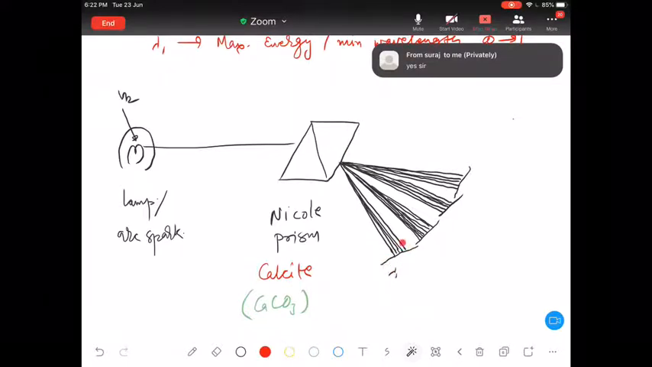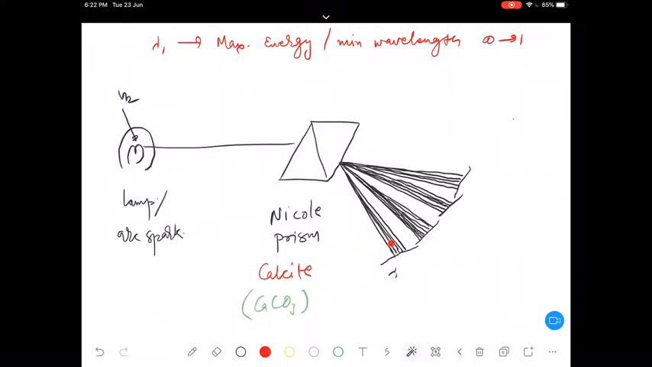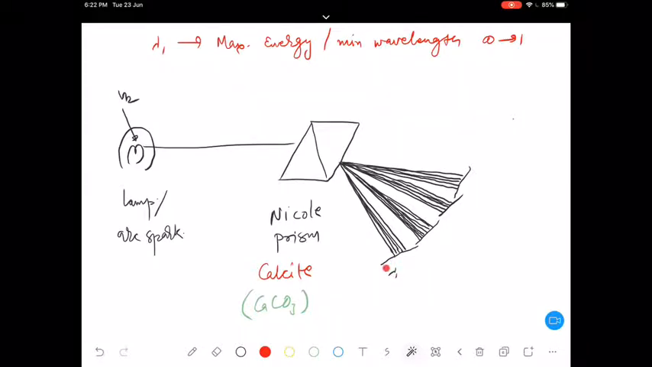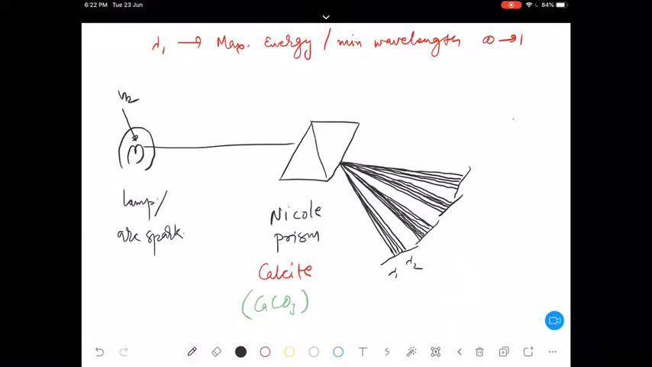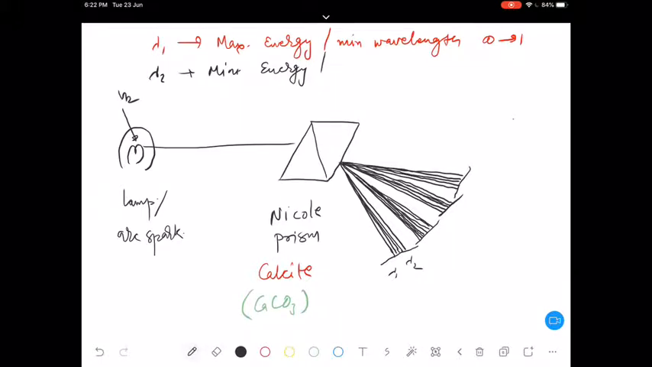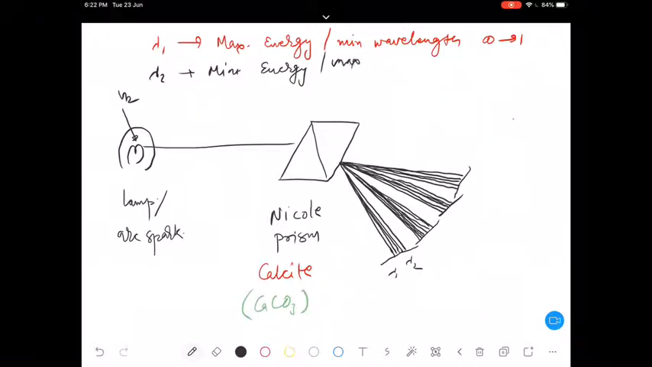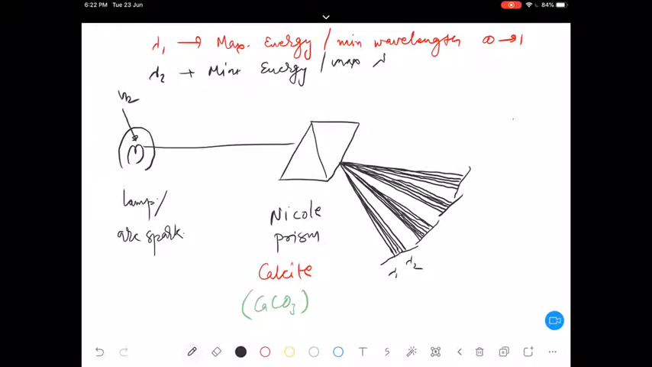of radiation having maximum energy I am getting, where lambda 1 is having maximum energy, minimum wavelength, and finally this lambda 2 I will write, which will have minimum energy, maximum wavelength, that corresponds to 2 to 1.